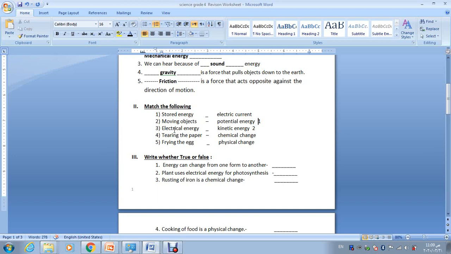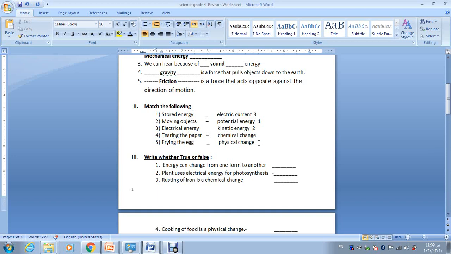Now it asks for the electrical energy. Of course, electrical energy is produced by which word? Electric current, chemical change, or physical change? Of course, electrical energy comes from electric current, so they are both related together.